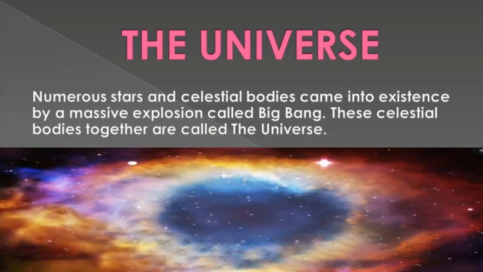The universe. Children, you have noticed the stars in the sky. They are so far away that they appear to be small, but they are really huge in size. The universe is a vast expanse of space. Numerous stars and celestial bodies came into existence by a massive explosion called the Big Bang. These celestial bodies together are called the universe. Celestial body means a heavenly body, which consists of moon, planet, asteroids, etc.